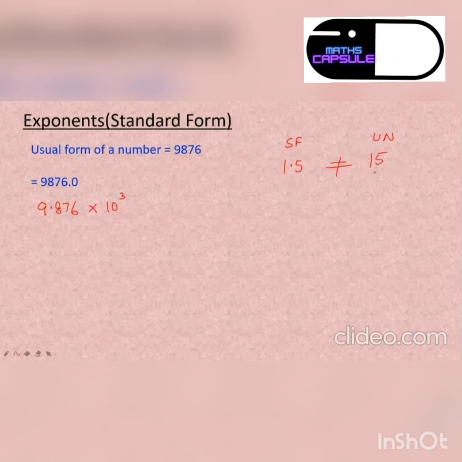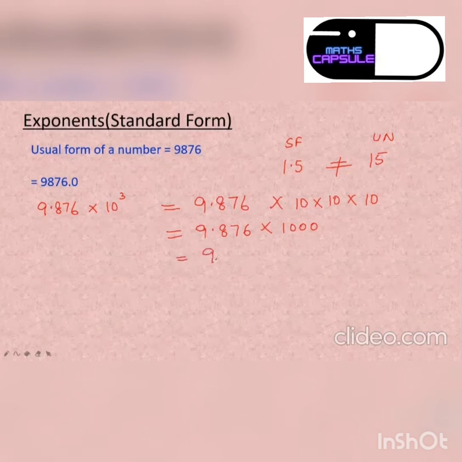So what we have done here, I have taken this as 9.876 multiplied by 1000. Let us solve this. 9.876 multiplied by 10 to the power 3 means what? 10 into 10 into 10, which is 1000. 9.876 multiplied by 1000. Now when you multiply it by 1000, what happens? We get 9876000, now 3 places of decimal. 1, 2, 3. Here. See, we got the original number. It is matching, no?